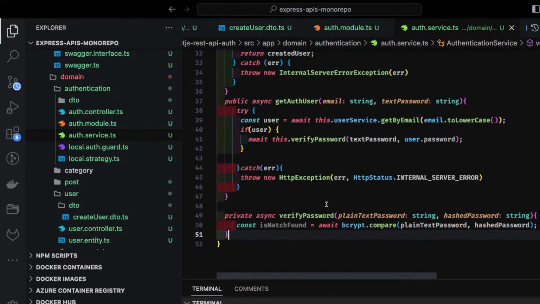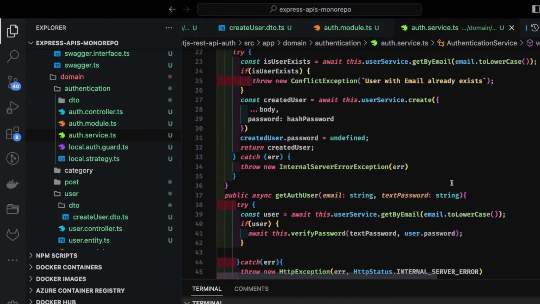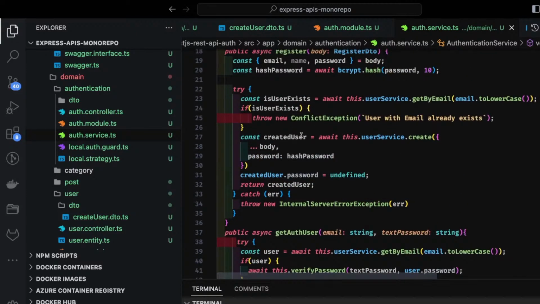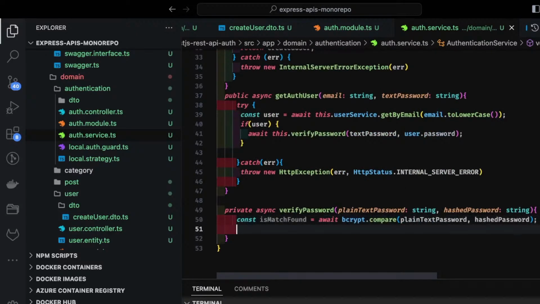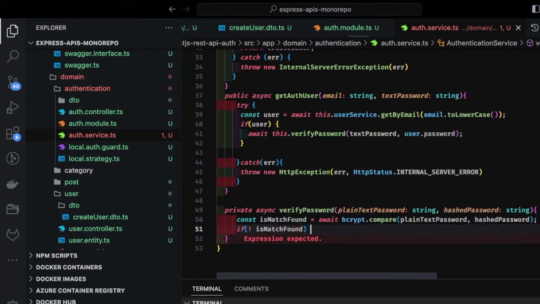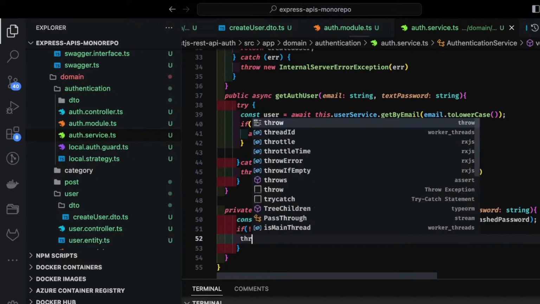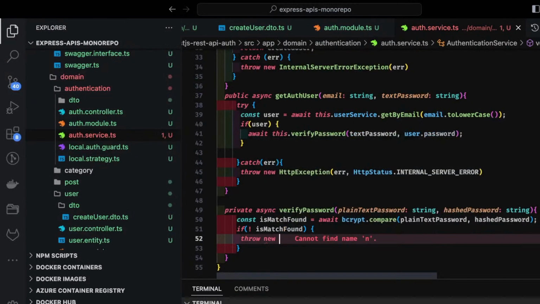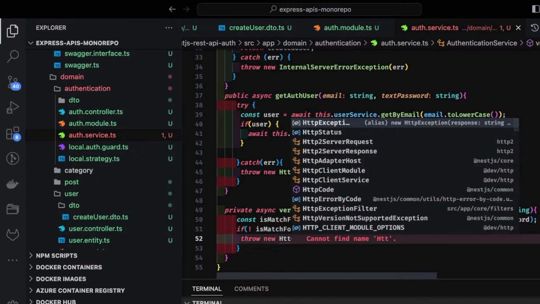If they are not matching, we can throw the exception from here, or in verify user. Yeah, we can throw an exception here. If the password is not matching, isMatchFound is false, we can throw new HTTP exception.